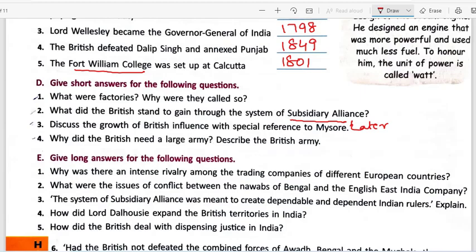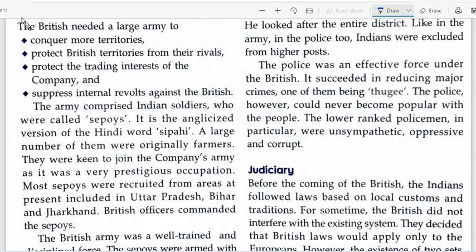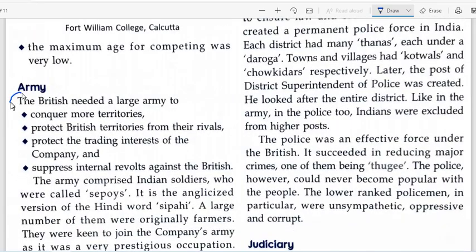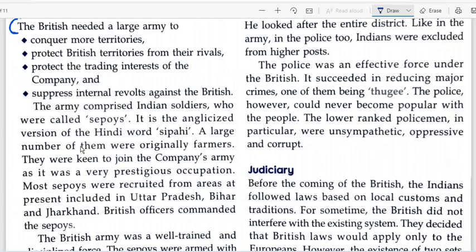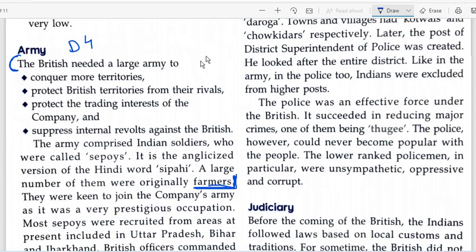Okay, all right. So what you will do is you will just start from here. This is on page number 18. So you have to start from here. The British needed, this is your D4. You just start from here. The British needed a large army to conquer, all these 4 points, and then you have to also describe the British army. They were originally, so you just write till this point only, till farmers only. So you have to start from the start of the paragraph and complete it till this point. Okay, so that is your answer to D4.